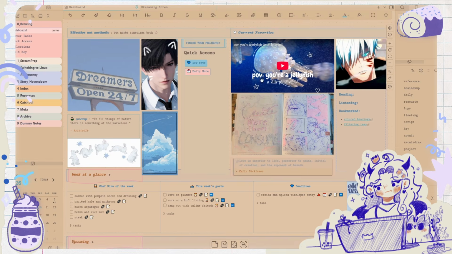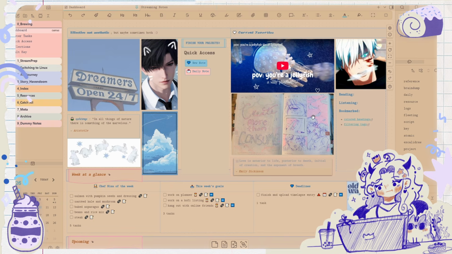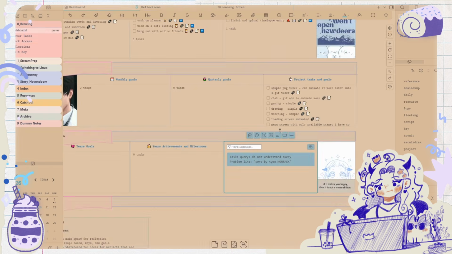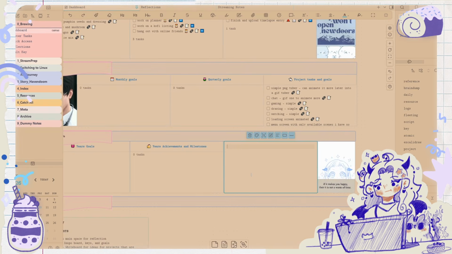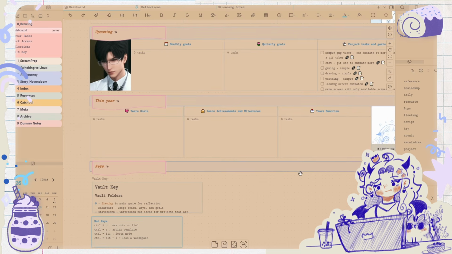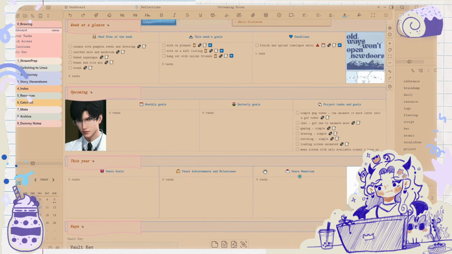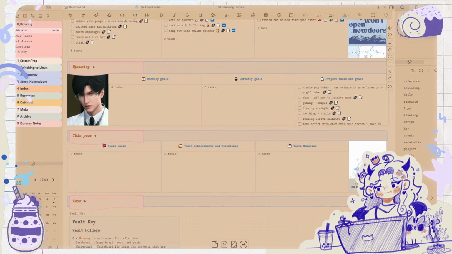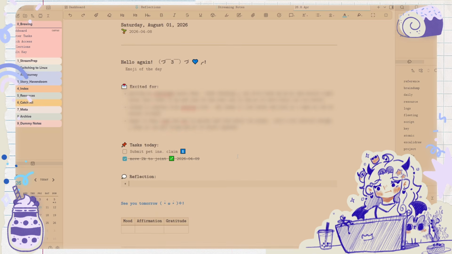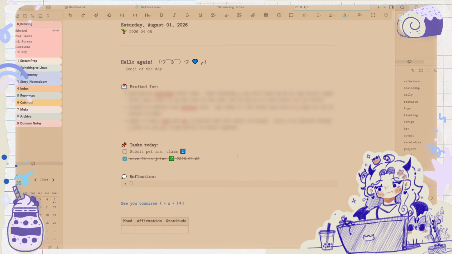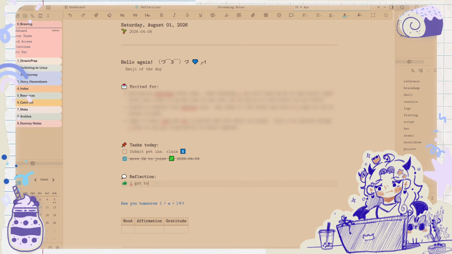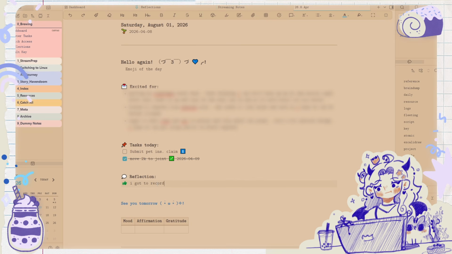I'm debating getting rid of some of this stuff here. So I think I'm gonna have this be kind of the reflections. Control C, Control V, thank you. Yeah, I'll just leave it to show everything for now. Once I do put down a reflection, let's open this up and put something down, just to test it and have it show up. So something good today: I got to record a video.